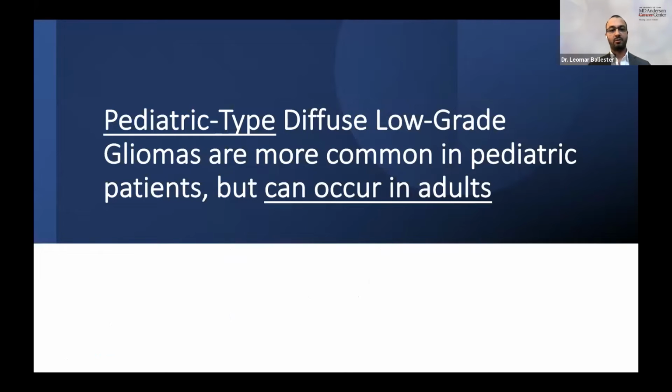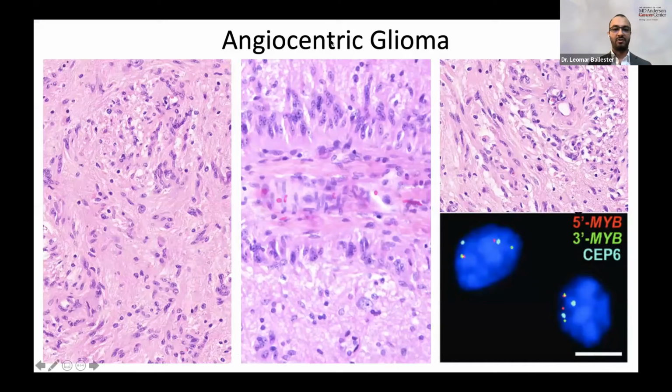So one thing to take into consideration is the pediatric type diffuse low-grade gliomas are more common in pediatric patients, but they can occur in adults. And they were given the pediatric type because of that propensity to occur in pediatric patients, but they're not exclusive to the pediatric population. Here we have an example of an angiocentric glioma.